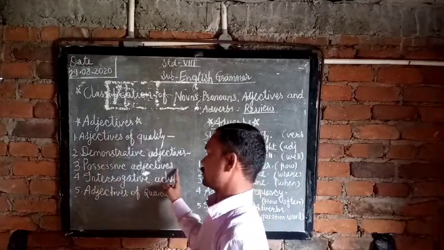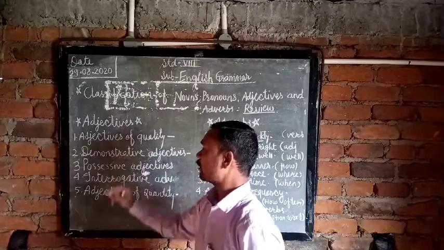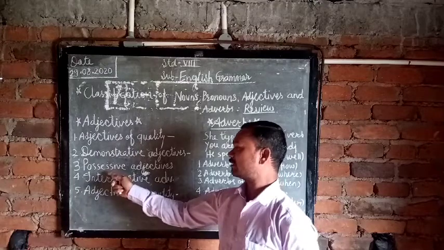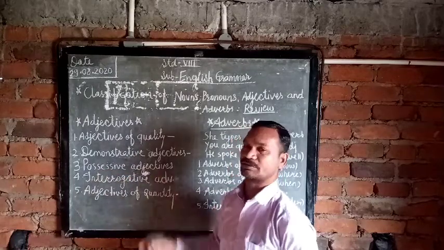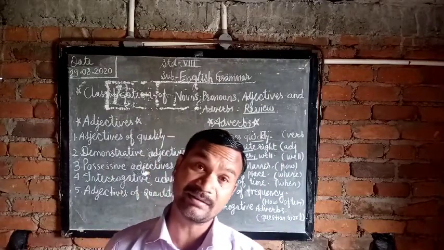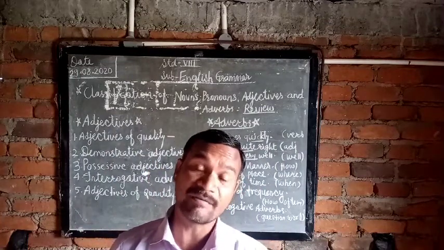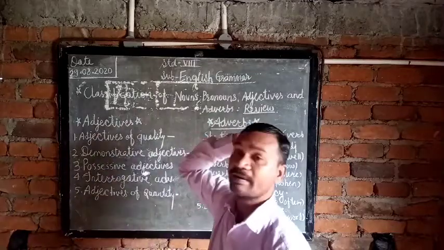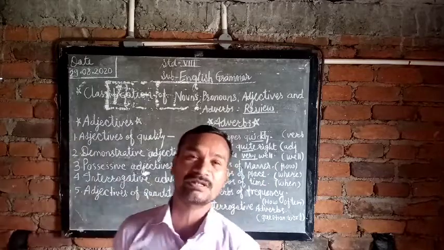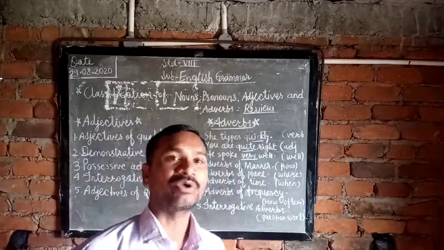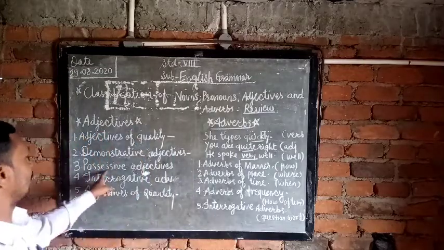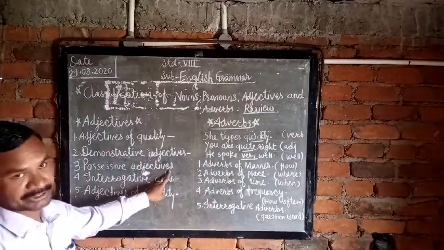Now possessive adjectives. In pronouns we discussed the possessive pronouns, and we discuss the possessive adjectives. Between both there is a little difference. Mine, hers, theirs, ours. These are the words we discussed in pronouns. But here in possessive adjectives we discuss only the words my, your, his, her, our, their. These are the examples of possessive adjectives.